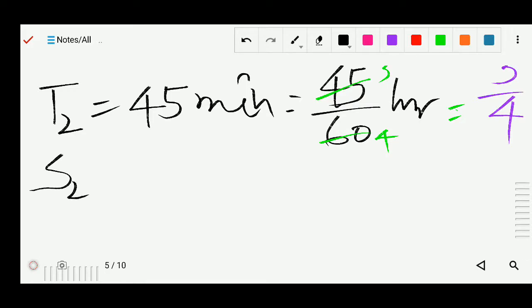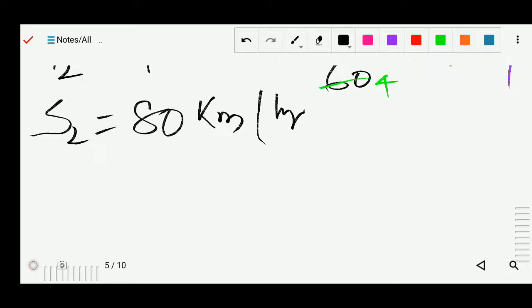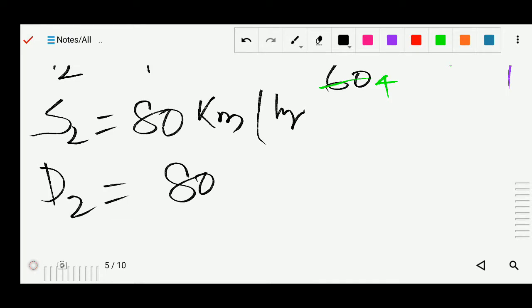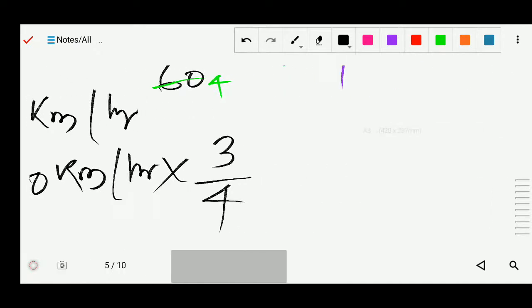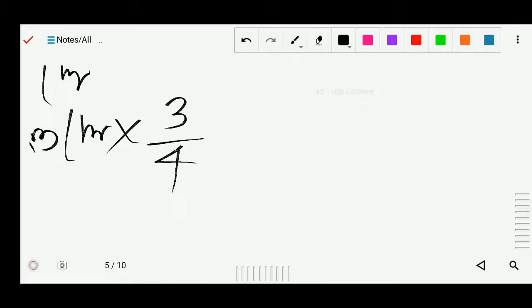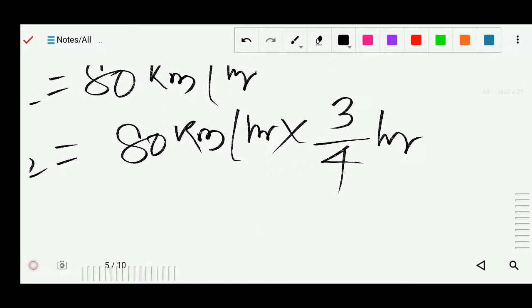Speed 2, so s2 is 80 kilometer per hour, so we can find the distance 2. So d2, distance 2 equals speed into time, so speed is 80 kilometer per hour into time is, now we got 3 by 4, you can see this 3 by 4 hour, so you can write 3 by 4 hour. Now we can solve, so this 4 20 times, so 23 is, so you can write 60